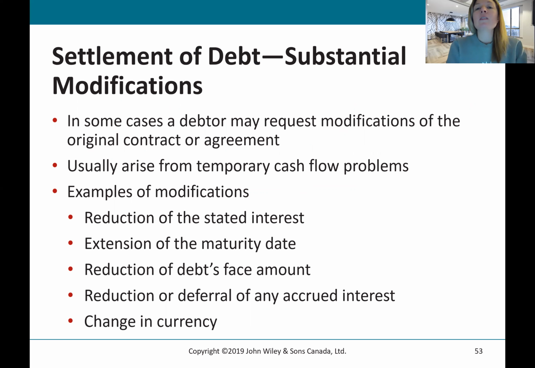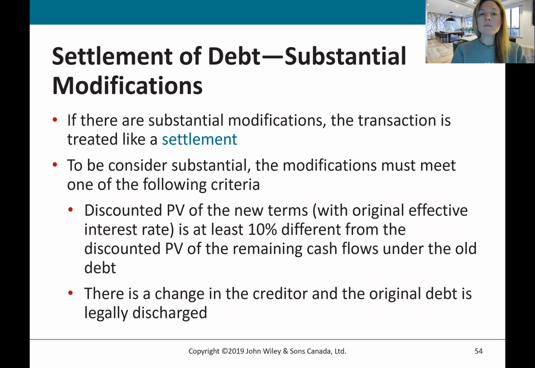If a debt is settled by substantial modification, in some cases, a debtor may request modifications on the original contract or agreement. So things like reducing the stated rate of interest, extending the maturity date, reducing the face amount, etc. And if there are substantial modifications, the transaction is treated like a settlement. And in order to meet this criteria, the discounted present value of the new terms has to differ by at least 10% from the discounted present value of the old terms.